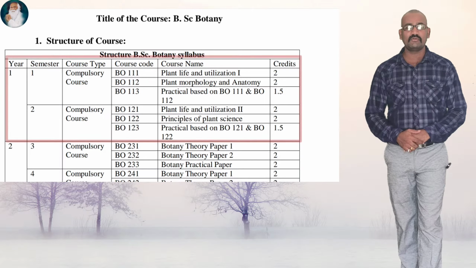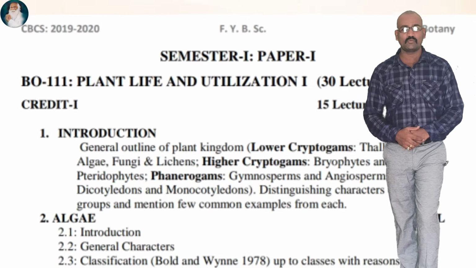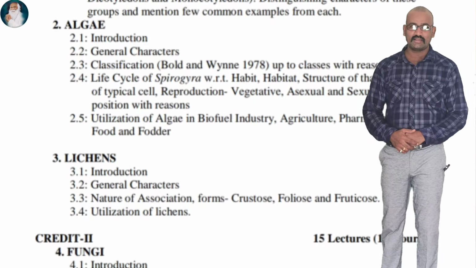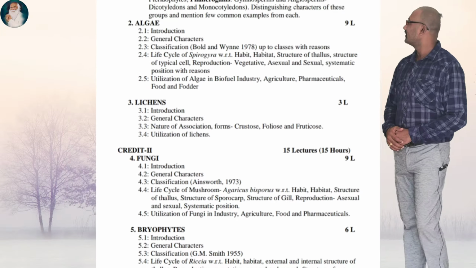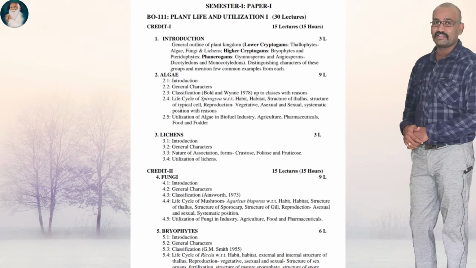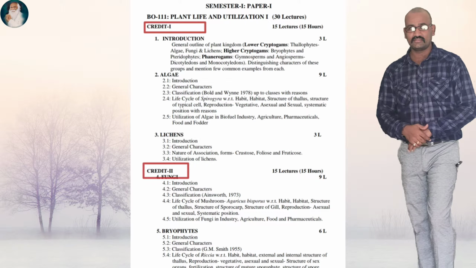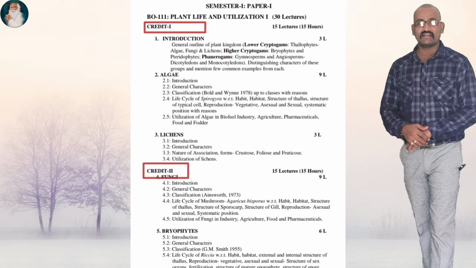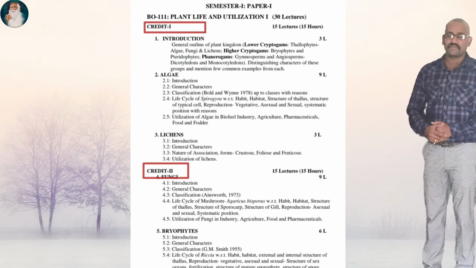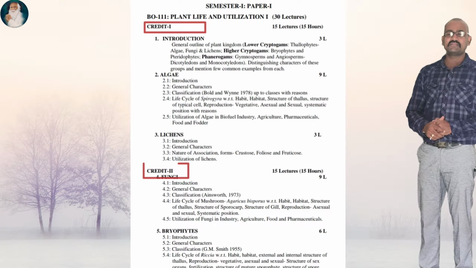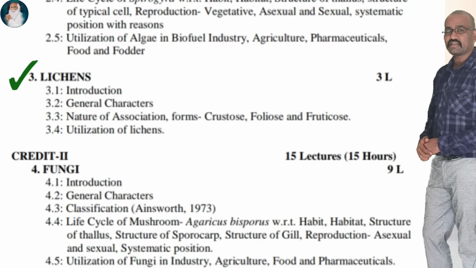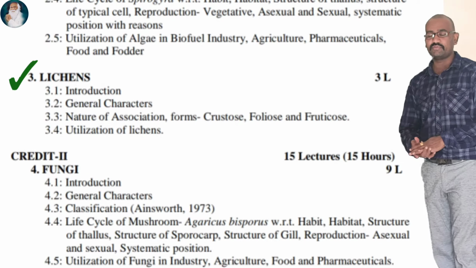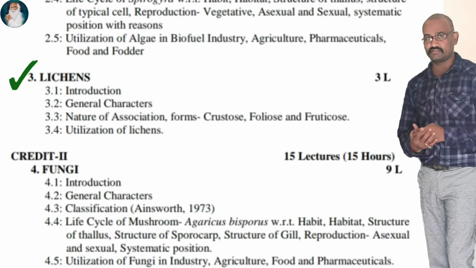So in this video we will be discussing semester 1, paper number 1, and especially the lichen study. Paper 1 is designed in such a way that it contains 2 credits. Each credit contains 15 lectures. So friends, in this paper we will be studying lichens. As I have mentioned here, the lichen chapter contains 4 points which we are going to discuss in 2 lectures.